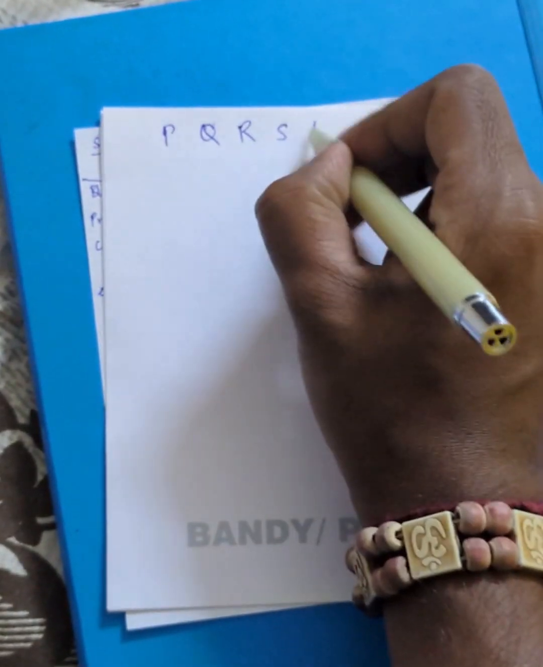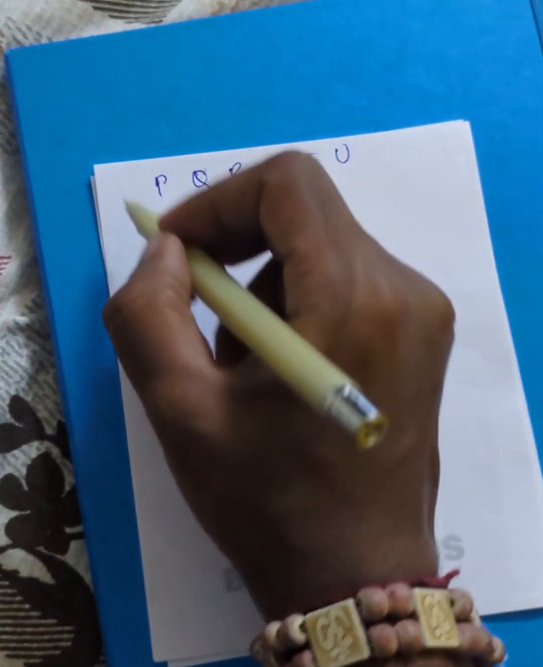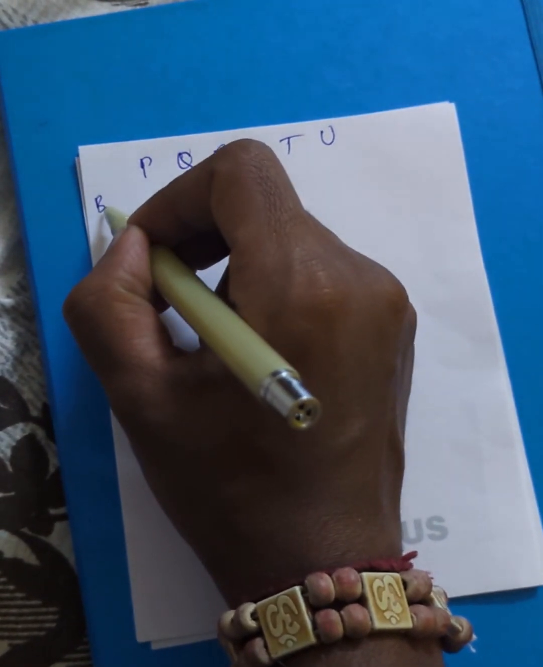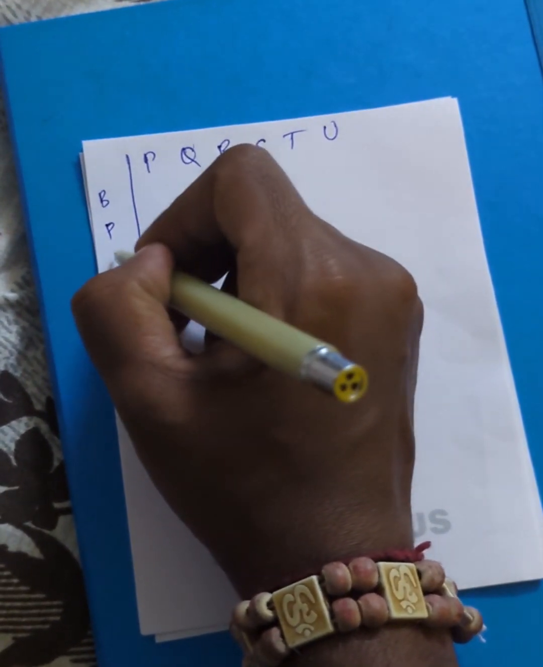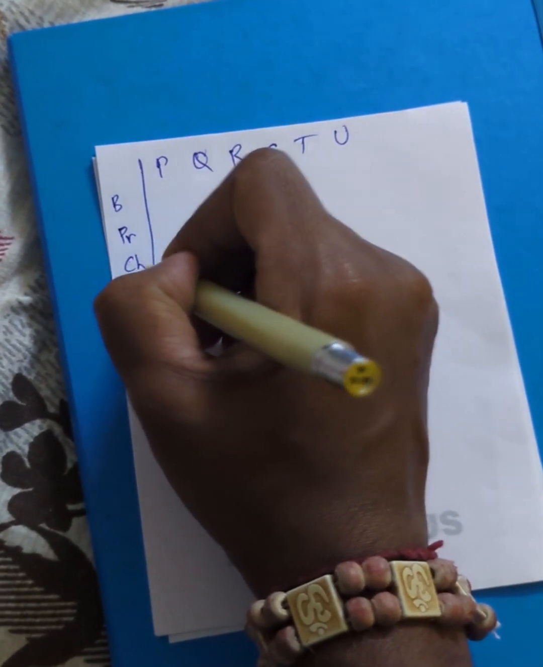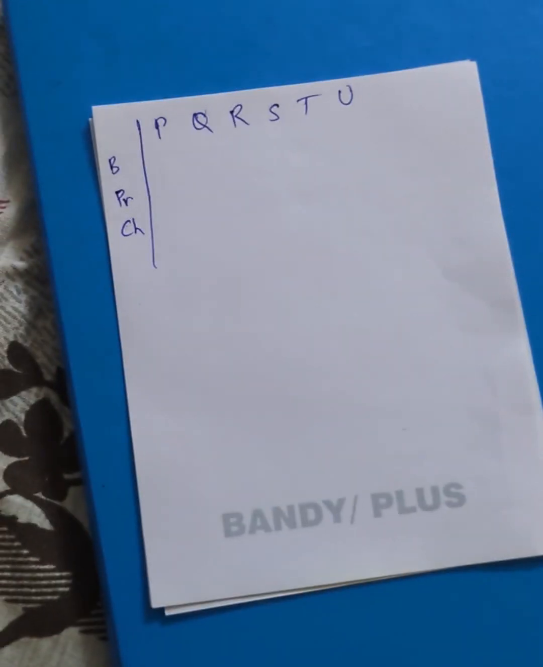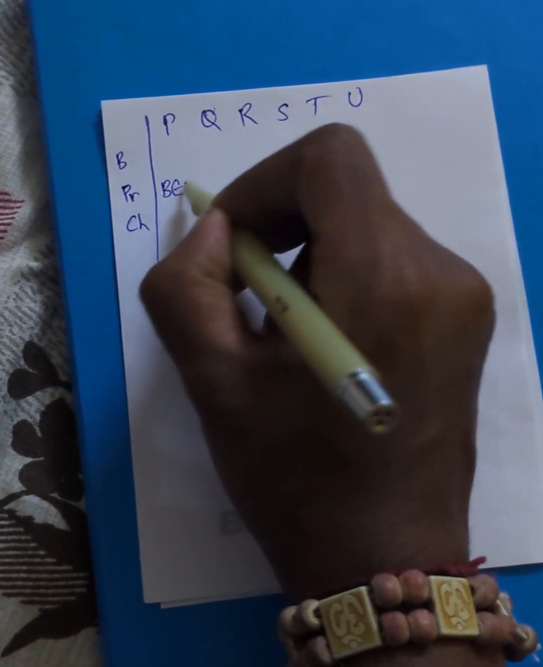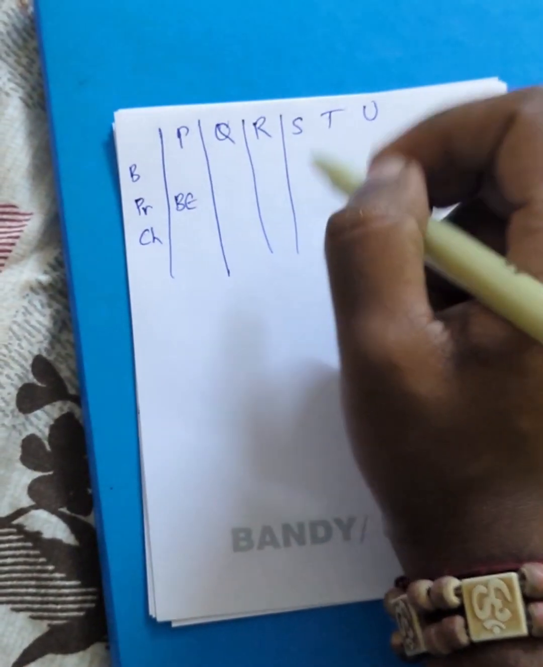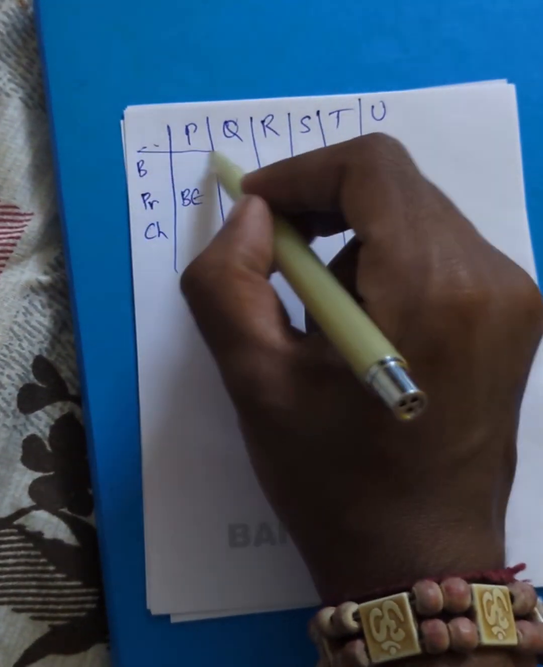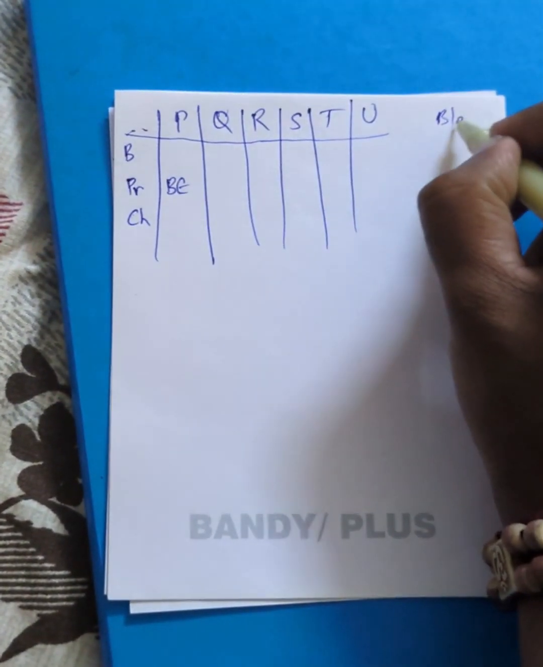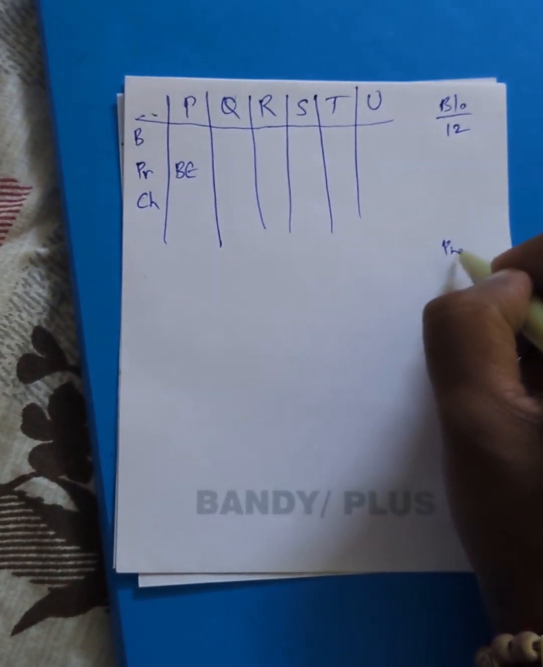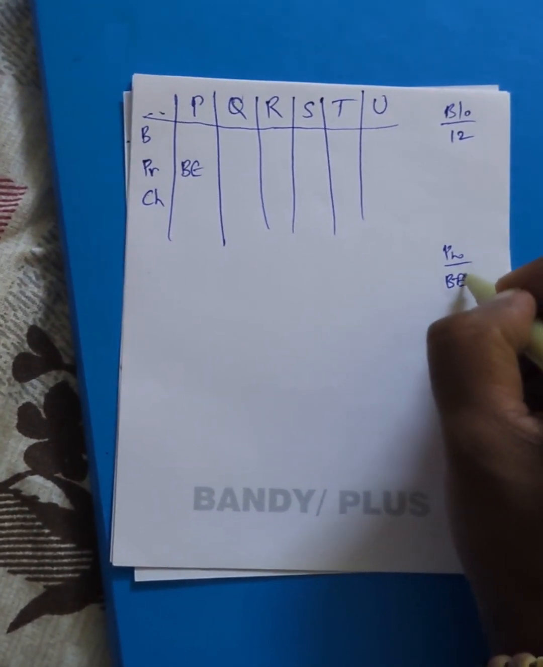We have 6 people here: P, Q, R, S, T, U. And we have 3 entities: the block we are living in, the profession, and how many children they have. Now, given P is a bank employee, and he also gave one of the block numbers as 12 in the question. So block numbers which we know are 12. Professions which we know are bank employee as of now.